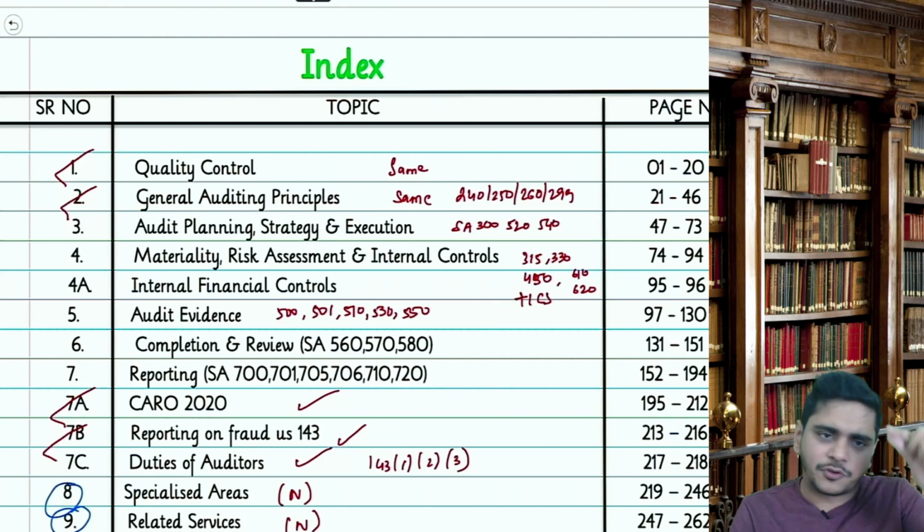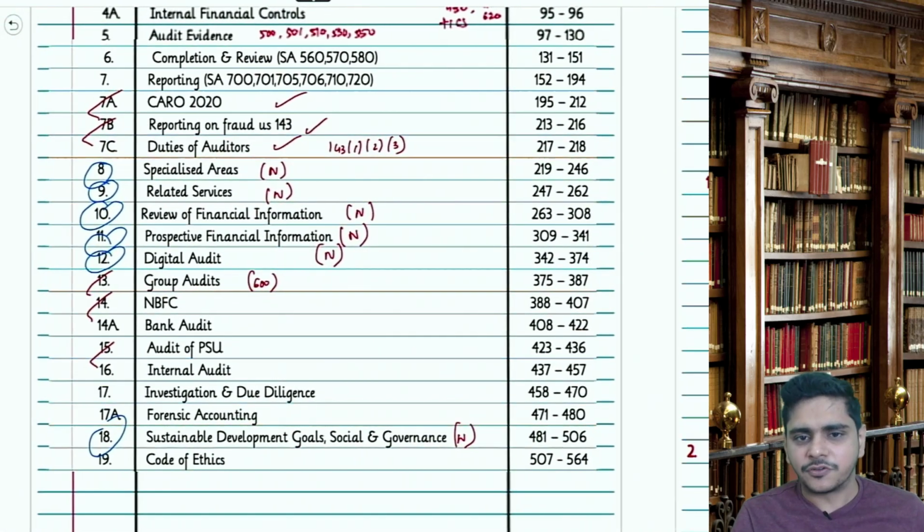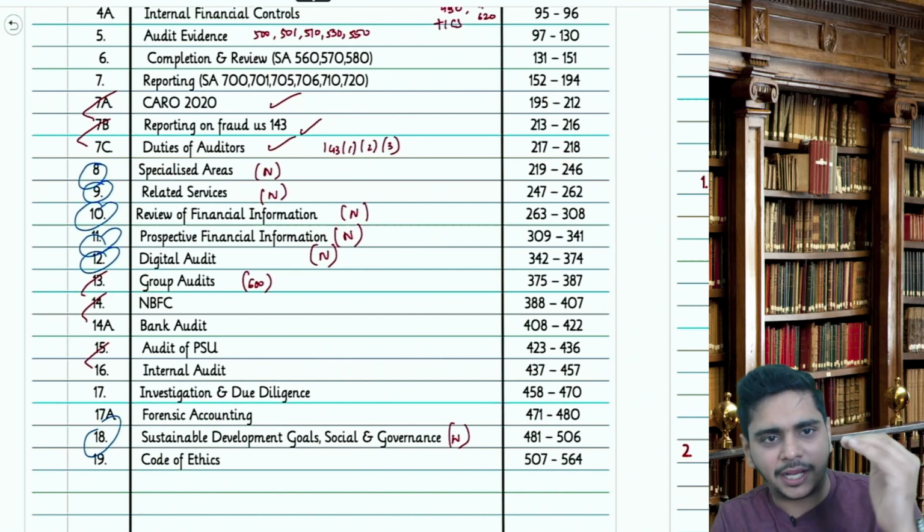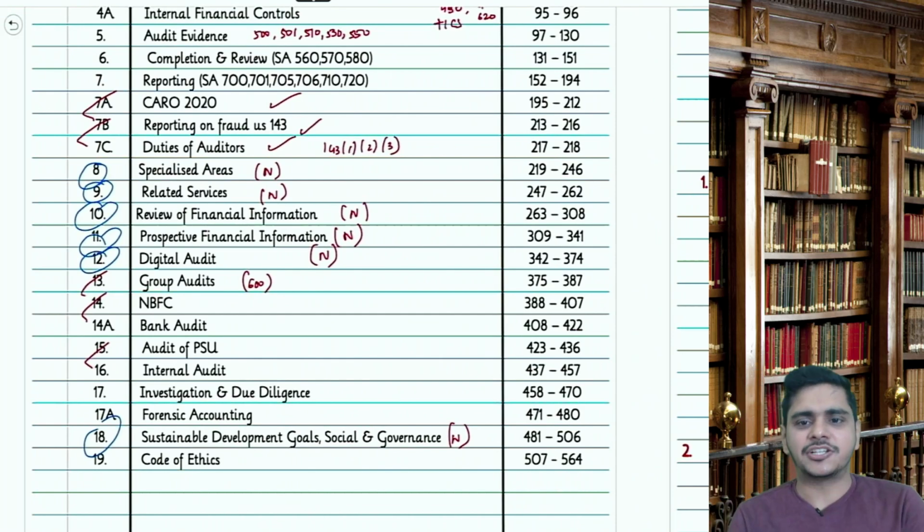As such there is no change. If you read it from the model directly, it will be very easy. So ideally if someone is confused, what is the change? Nothing is changed. Only chapters 8, 9, 10, 11, 12 and 18 are specifically newly added there. So chapters 3, 4, 5, 6 are new.